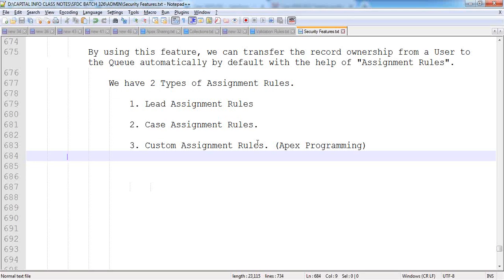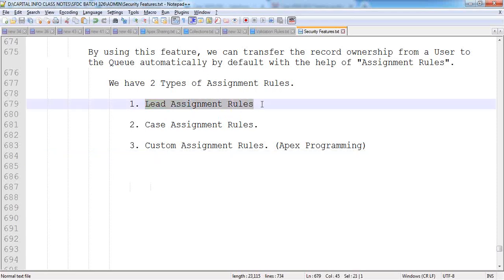Now, how can we create these assignment rules? Let's see practically. Whenever we are creating assignment rules, what are they for? Assignment rules are used to transfer the record ownership from user to queue, queue to queue, user to user, or queue to user, any of the four combinations.